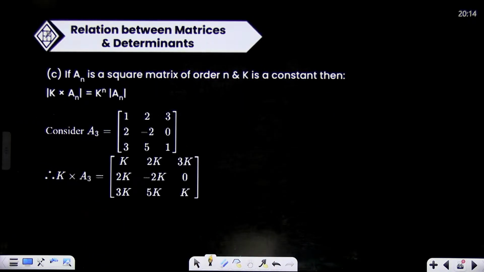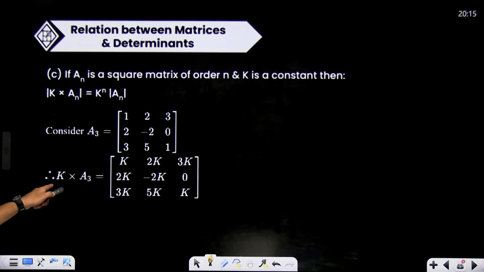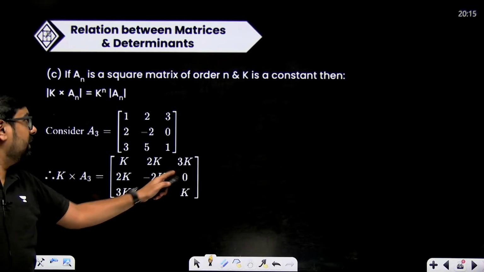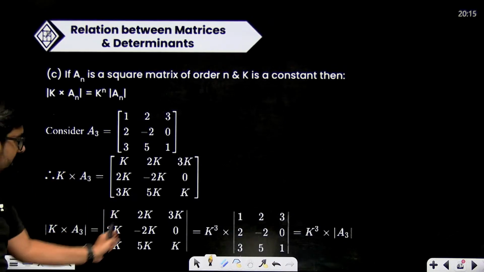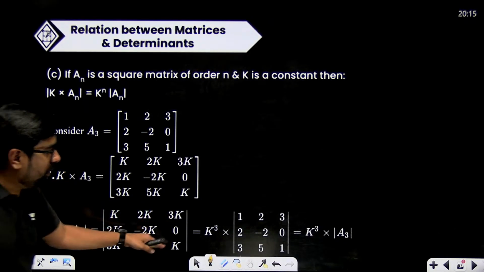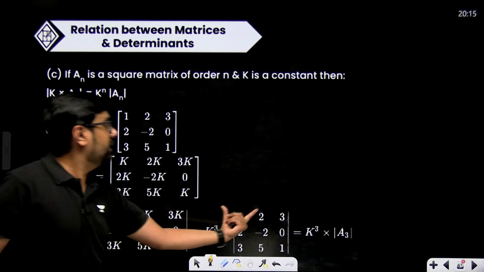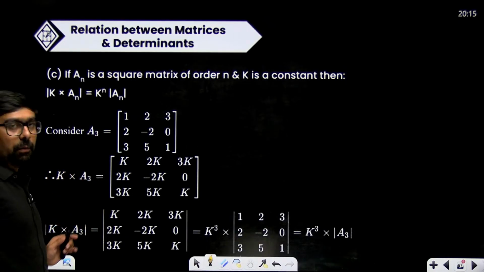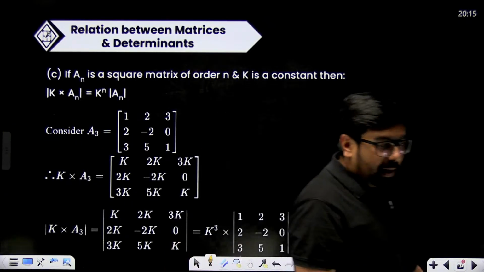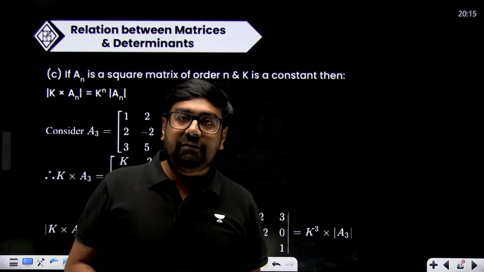Here you can see, right? K A. This is a 3 cross 3 matrix. K into A3 will be K, 2K, 3K, 3K, this thing. And when we find the determinant of K multiplied with A3, K will come out from this row, and this row, and K cube will come out, and this will become the determinant of A3 as it is. This is the determinant of A, which is of order 3 cross 3. So K cube will come out. If the order is n, then K to the power n will come out. If the order is 5, then K to the power 5 will come out, right?